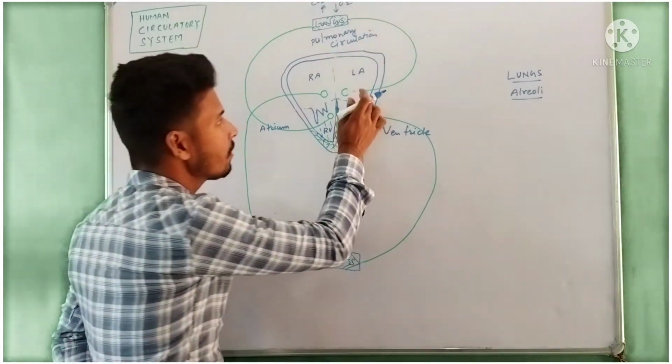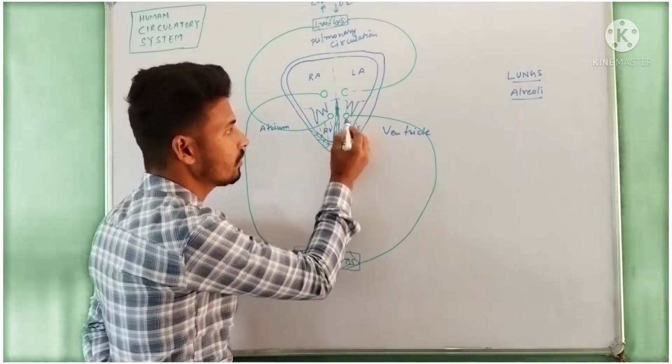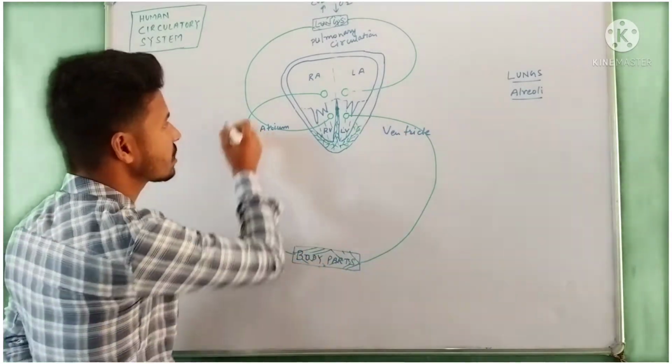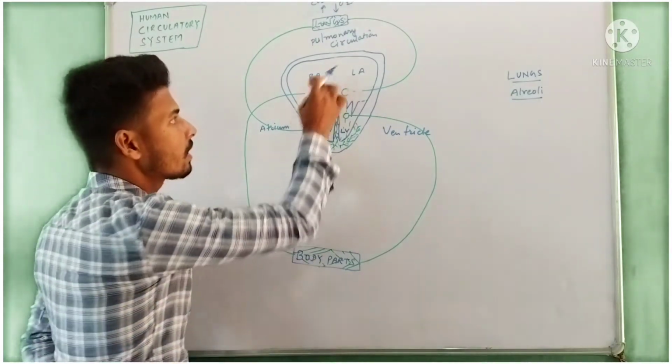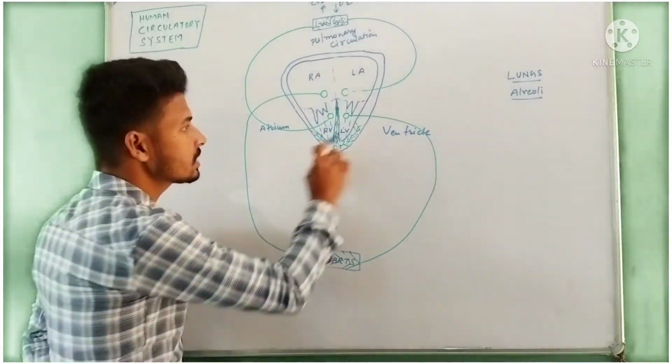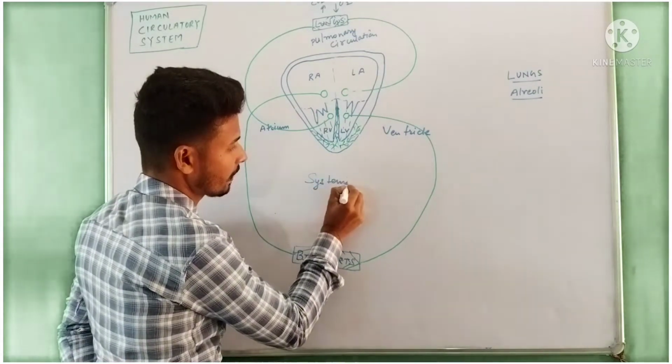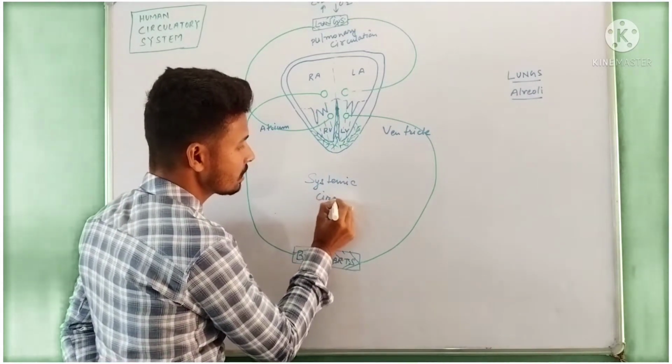And when our heart transports blood from the ventricles to the body parts, and the body parts transport it back to the right atrium of the heart, this circulation is called systemic circulation.